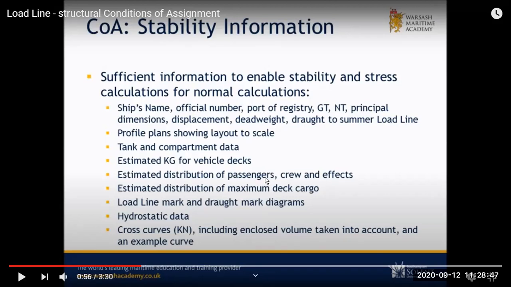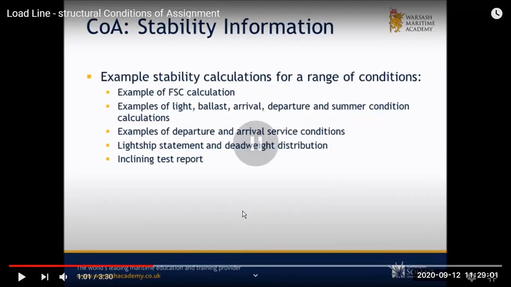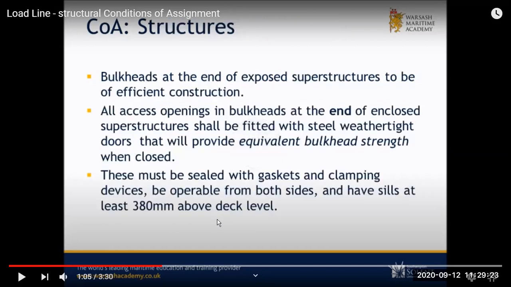Then distribution on passenger ships, crew effects, estimated distribution of cargoes, load line marks, draft marks, hydrostatic data, cross curves of stability, KN curves, KGs, vertical centers of gravity, longitudinal centers of gravity, free surface effects, corrections, light, ballast, arrival conditions, departure conditions, fuel conditions, full ballast, half fuel condition, summer conditions, tropical conditions, examples of calculations, light shift, deadweight statements, then inclining test reports, that is, if the ship is rolled from port to starboard, how much will your KG and all change.